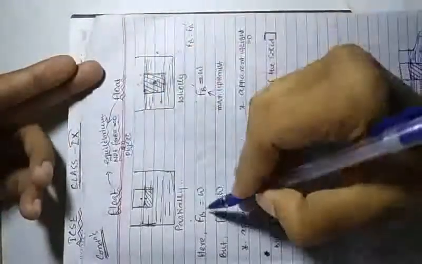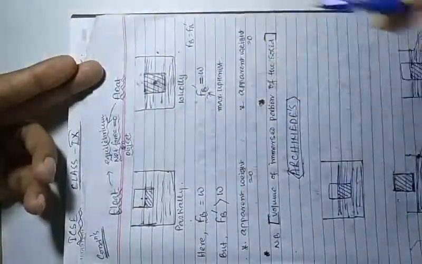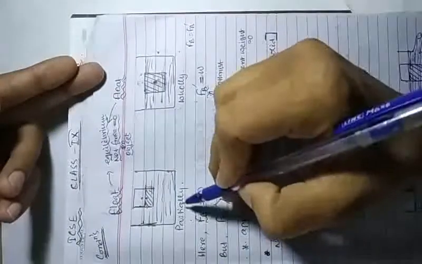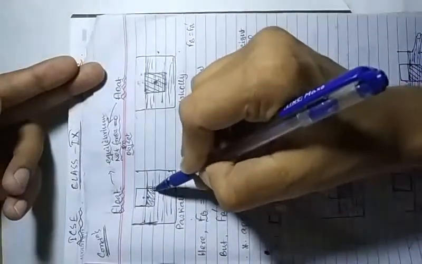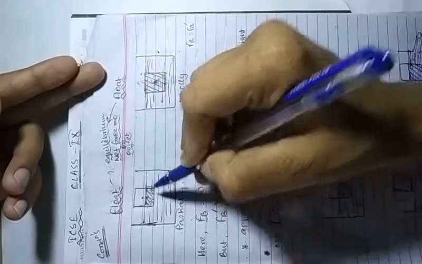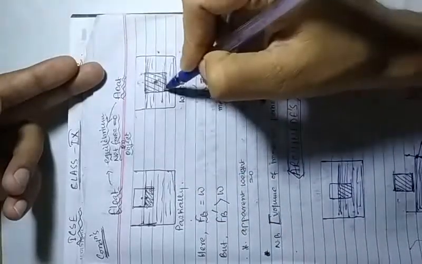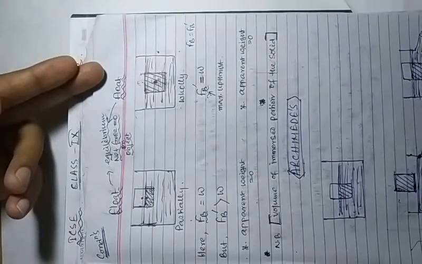Students, let's clear your confusion related to FB and FB dash. If you still have confusion, you know that if partially immersed, you can see this object is partially immersed here, and here it is fully immersed. I will explain this in the next video, as the lecture is getting lengthy.